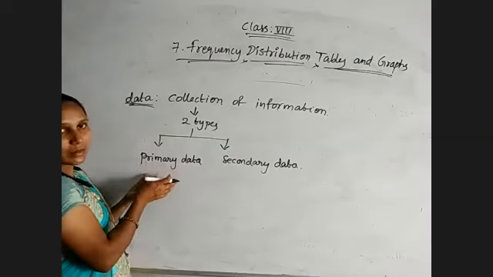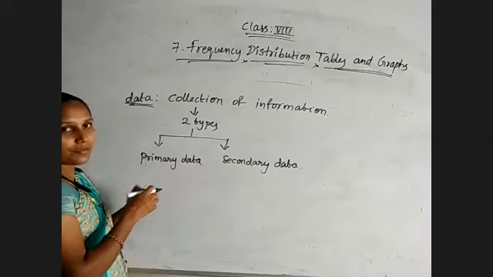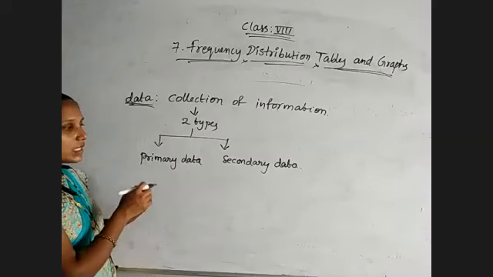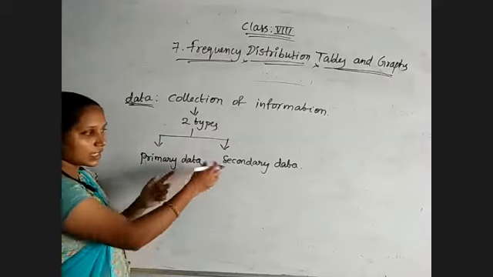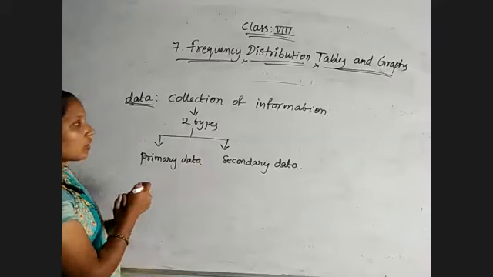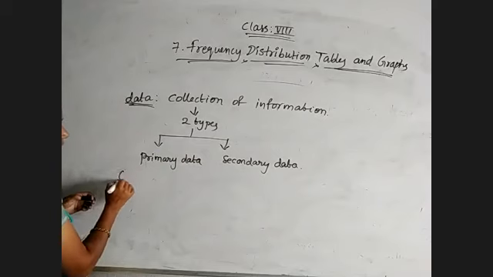So primary data means whatever data they are giving, that is primary data, and secondary data means, according to the necessity, if we are changing the data into grouped form, that comes under secondary data. And next we have observation.